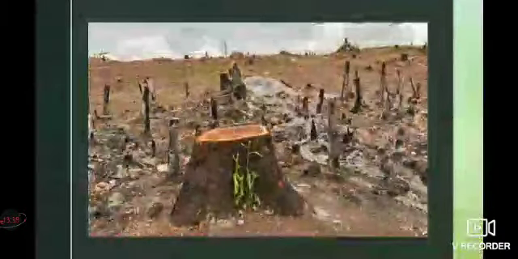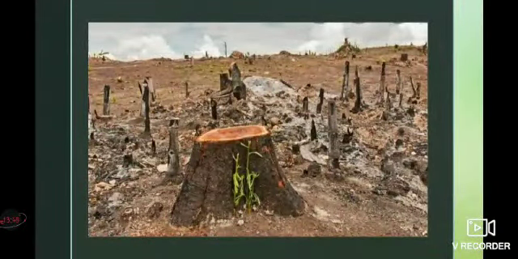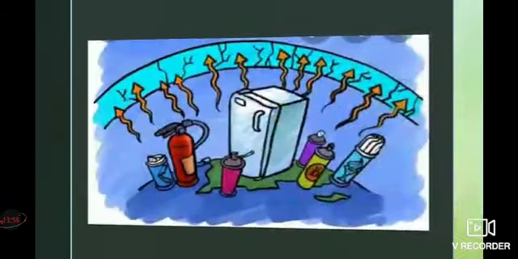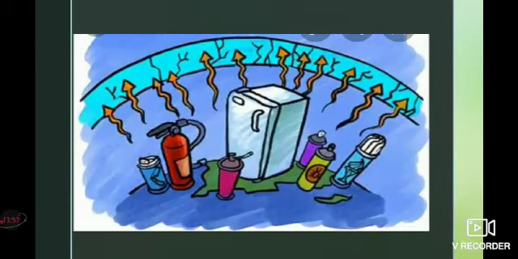And second one is to control deforestation, because trees control the increasing level of carbon dioxide, a greenhouse gas, in the atmosphere. So we control deforestation. And third one is to restrict the use of chlorofluorocarbon gas, that is CFC gas.